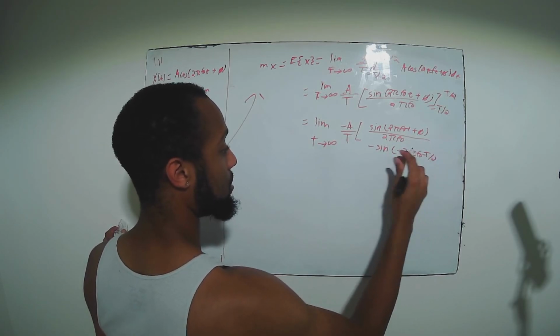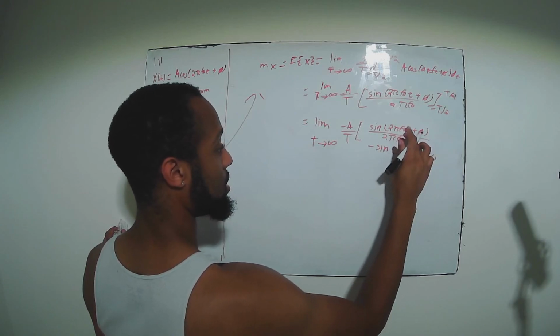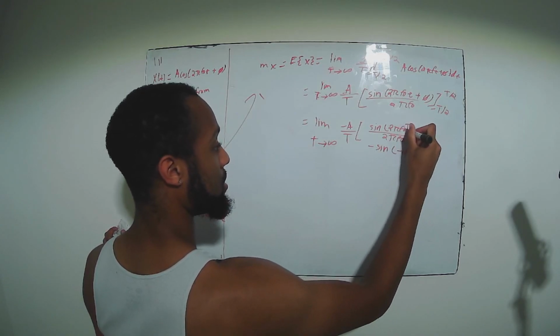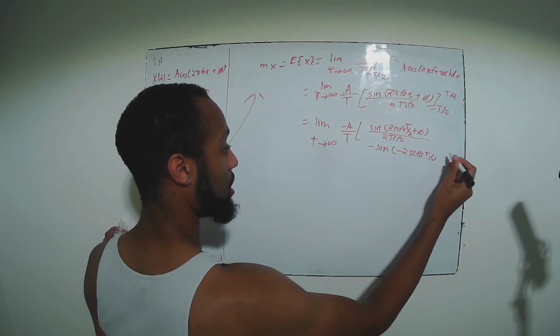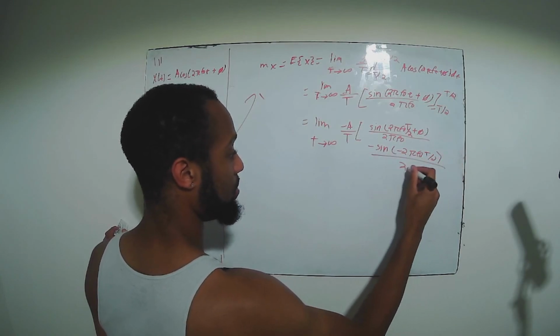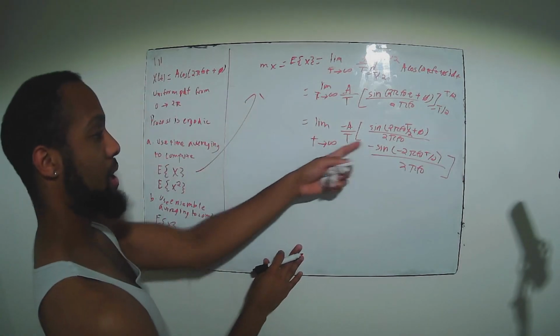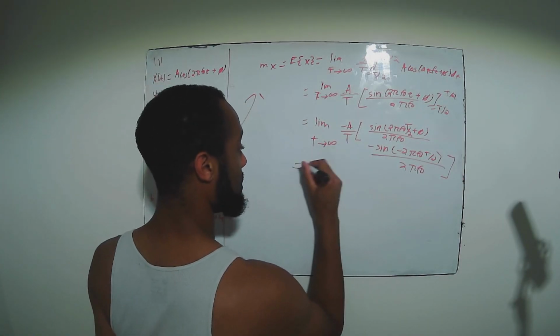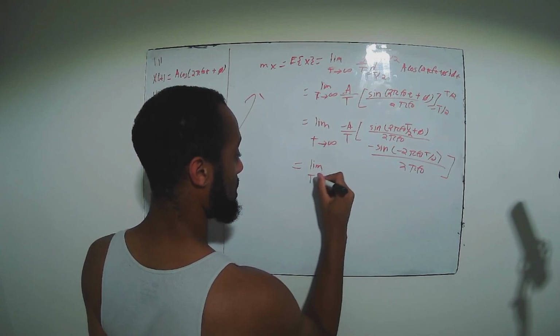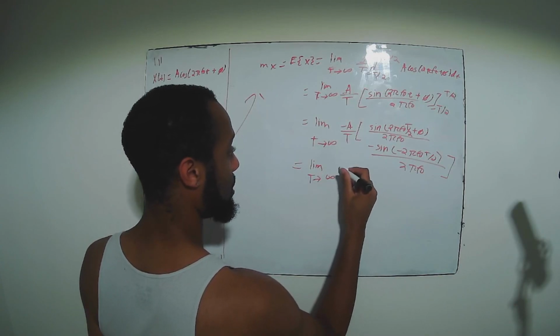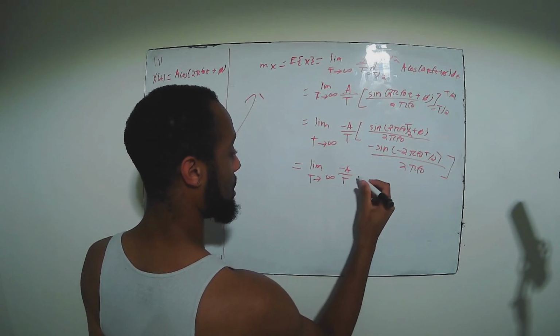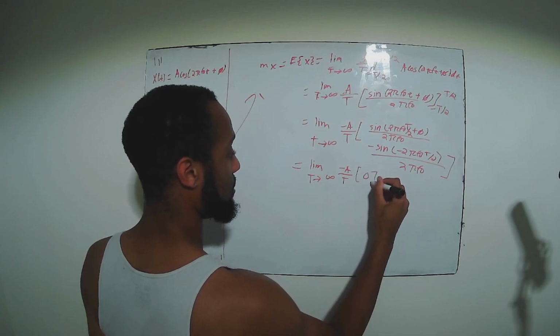This should be positive T over 2, and then over 2 pi f naught. These are going to evaluate to 0 on the inside. So you get the limit as T goes to infinity of minus A over T times 0.